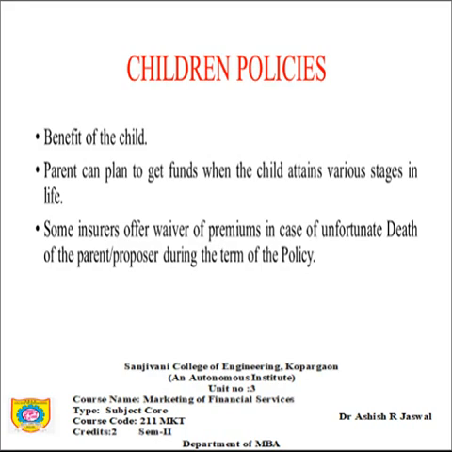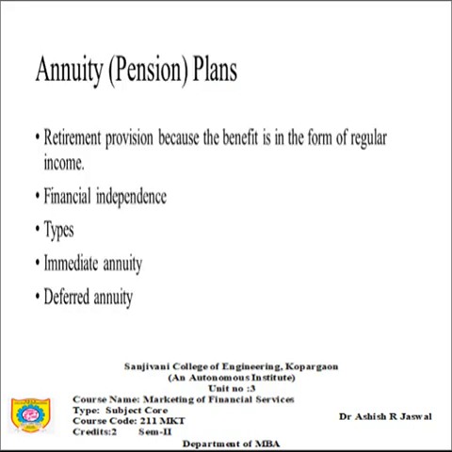Here, some insurers offer waiver of premium in case of unfortunate death of the parent proposer during the term of the policy. What does it mean? Certain children policies have a rider. What does the rider say? If there is an unfortunate death of a parent or the proposer of an insurance, the child will get the same amount which was planned, because that would be taken care of by the insurance company. That is the rider we have. Apart from children policies, there is also a life insurance policy which is called annuity plans.